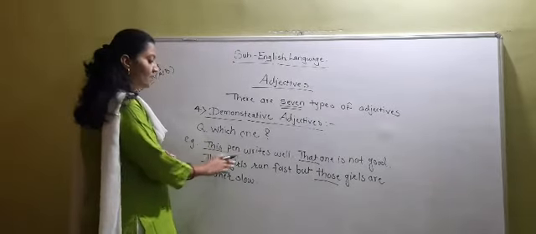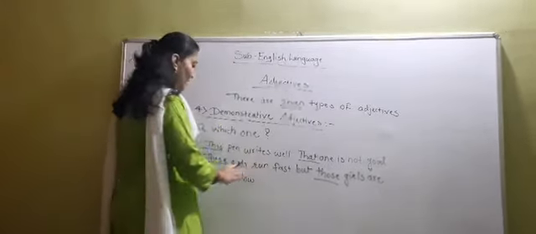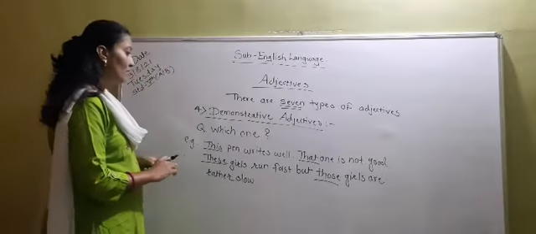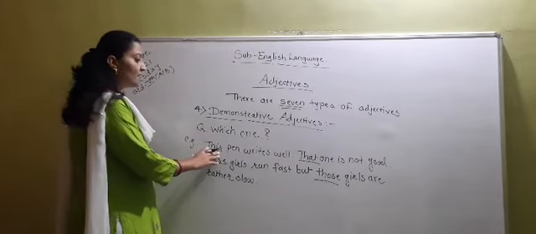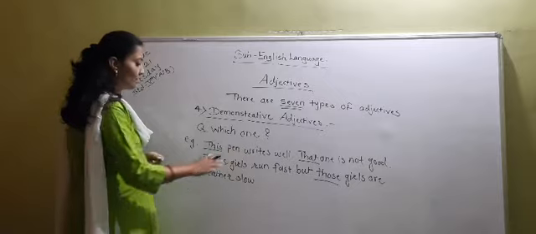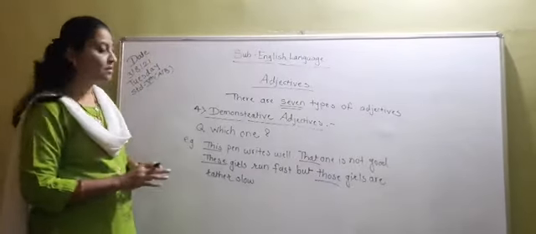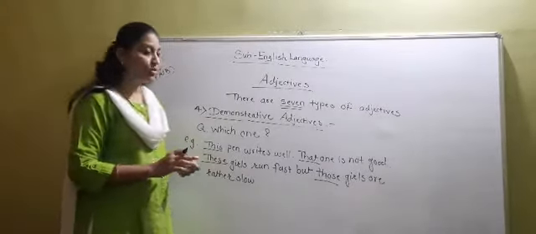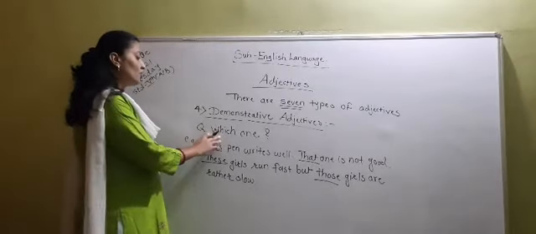These girls run fast, but those girls are rather slow. So adjectives like this, that, these, those, these adjectives are known as the demonstrative adjectives because it gives the answer of the question, which one.